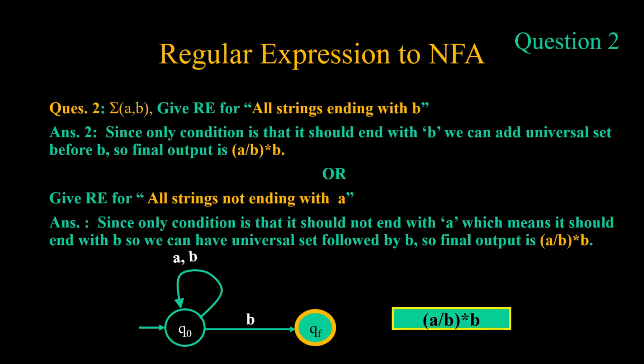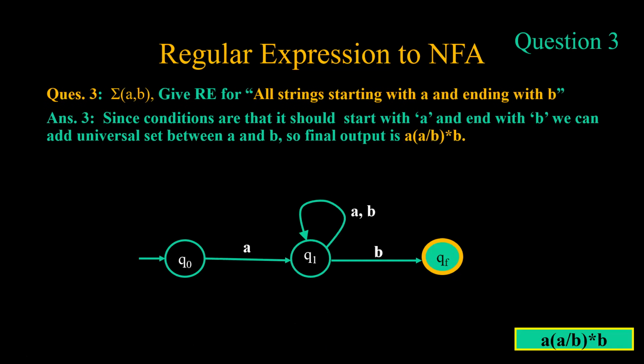Then we have all strings ending with b, the regular expression (a|b)*b, or we have all strings not ending with a, which is equivalent to (a|b)*b. Just see the NFA corresponding to that. Initially, we have a loop of a, b, which is followed by a single length string of b from Q0 to QF. Then we have all strings starting with a, ending with b.